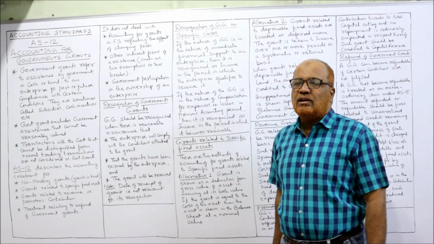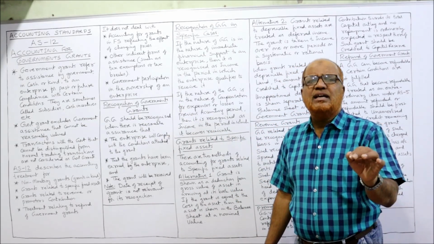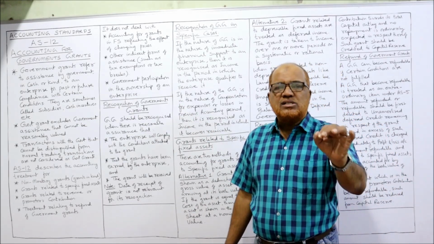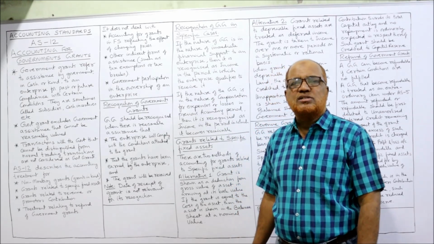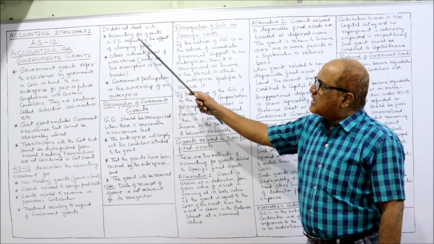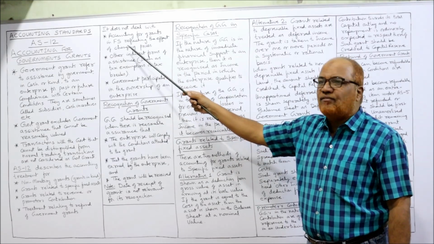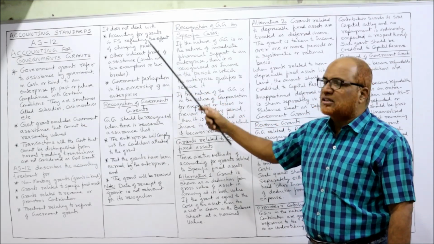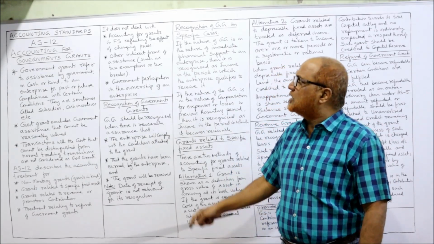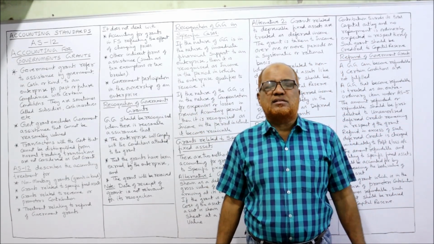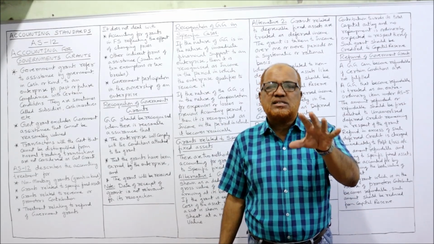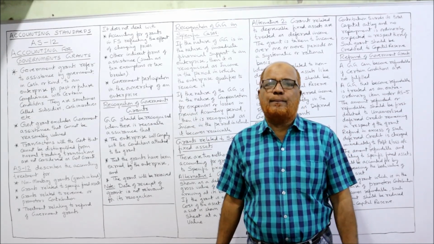First of all, AS12 does not deal with the following situations. What are those? First, accounting treatment for grants in financial statements reflecting the changes in prices. Suppose there are changes in prices, how will the financial statements get affected?